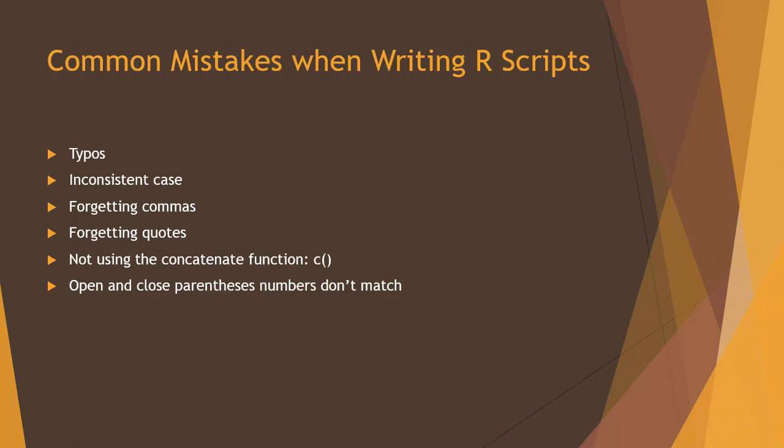You always have to close a parentheses to accompany an open parentheses in order to complete the task within the parentheses. Feeding a function the wrong type of data. Every function expects to have arguments of certain types of data, certain types of objects. If you're giving them the wrong type of object, then you can get error messages. At best. At worst, it will take it but not do what you intend. Using functions that aren't available in base R because you forgot to load a package.